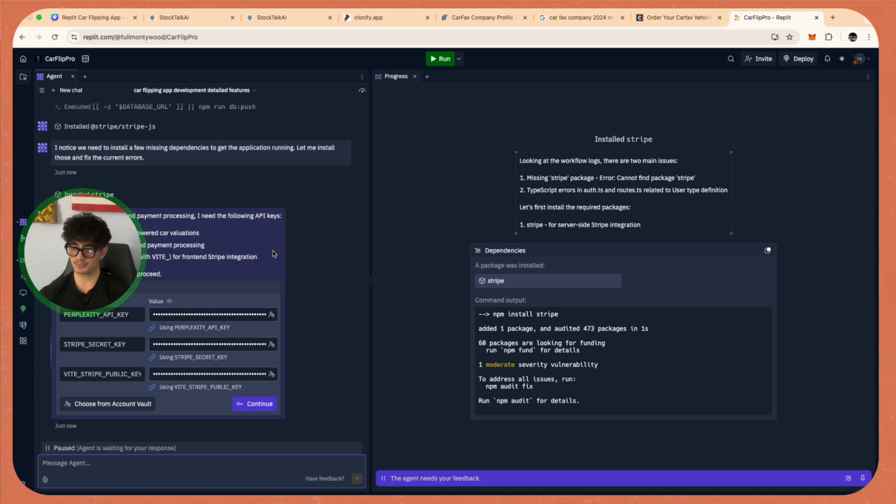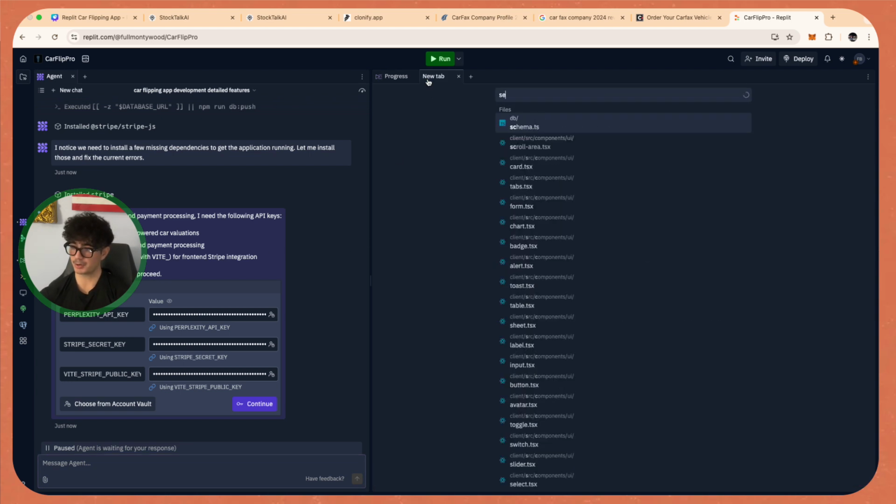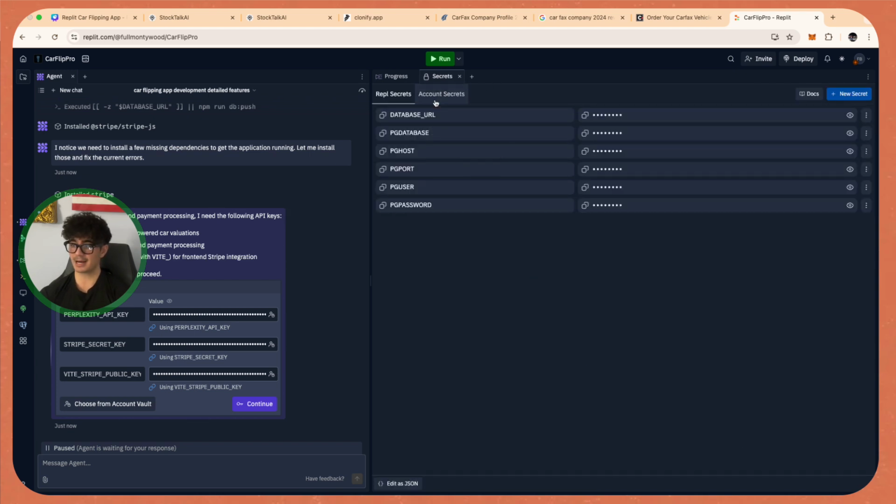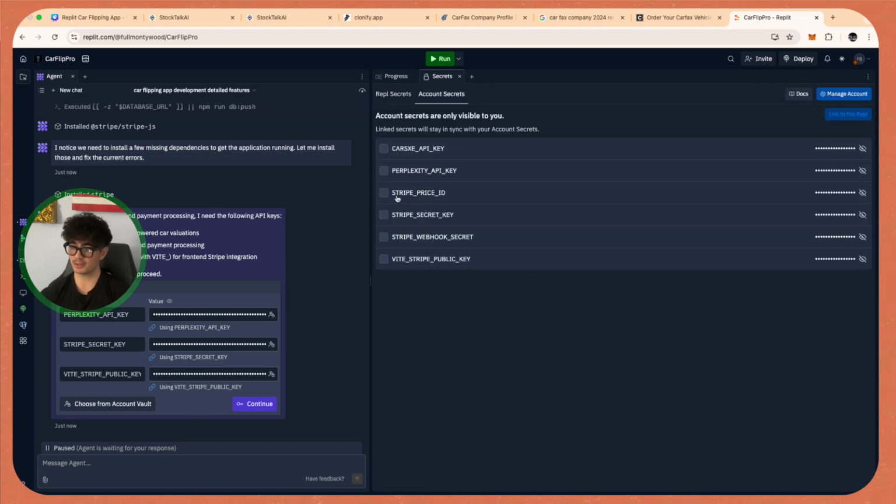Now the agent prompted us with the secrets, and basically the secrets is what we spoke about in our last tutorial, where all of our API keys can be stored in this secrets folder. And it actually stores them from other projects as well, and you can choose the ones that you want to approve. And so in this example, guys, we already have our Perplexity API key, we have our Stripe secret key, and we have our Stripe public key. And so for the time being, even if you don't have this information, you can just click continue and we can move forward.